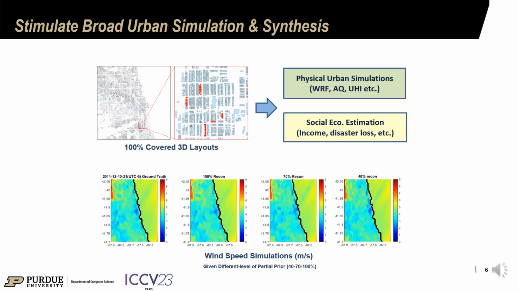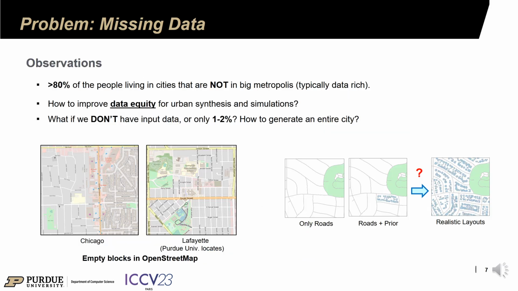Supporting a wide range of data coverage, our generated vector-based 3D layouts are suitable for broad downstream urban research, including weather simulation, 3D visualization, and demography synthesis. Our project originates from the data equity problem in urban research, that medium or small cities covering most of the population extremely lack data coverage. Our goal is to generate the entire city given the learned representation of urban layouts.